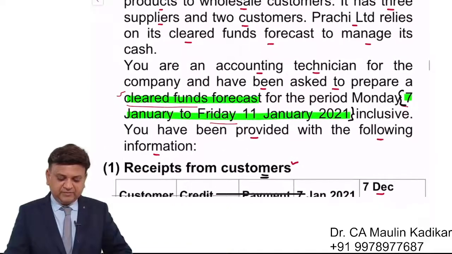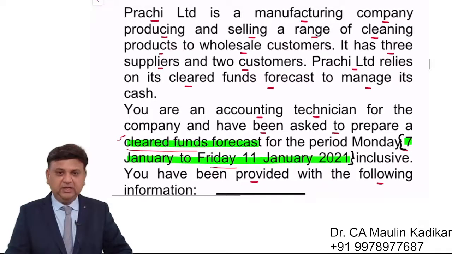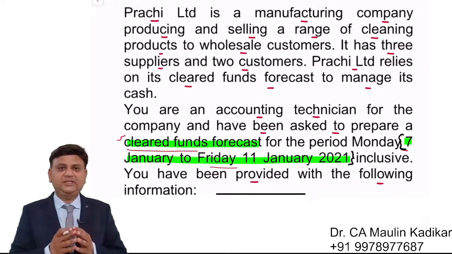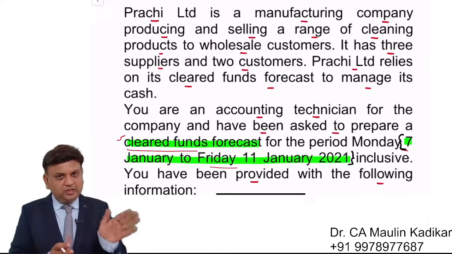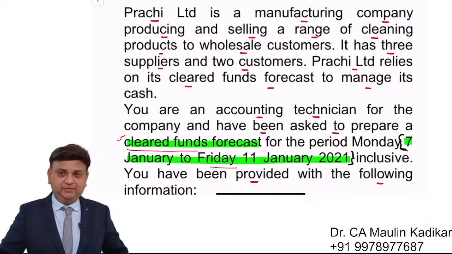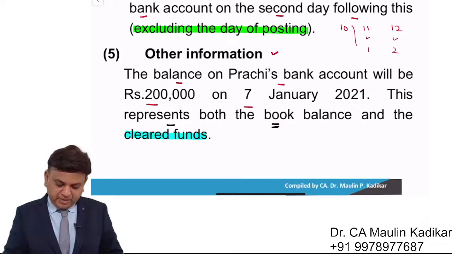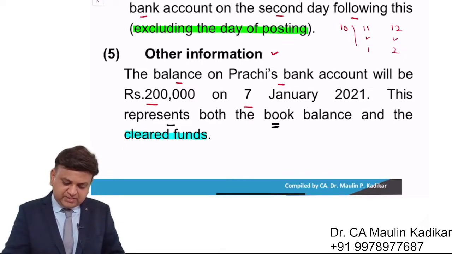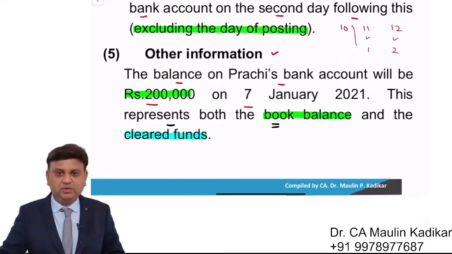We have been provided with the language of the question very clearly that 2 lakh rupees is the balance. It is not only the clear funds, it is the balance as per the books of accounts as well.